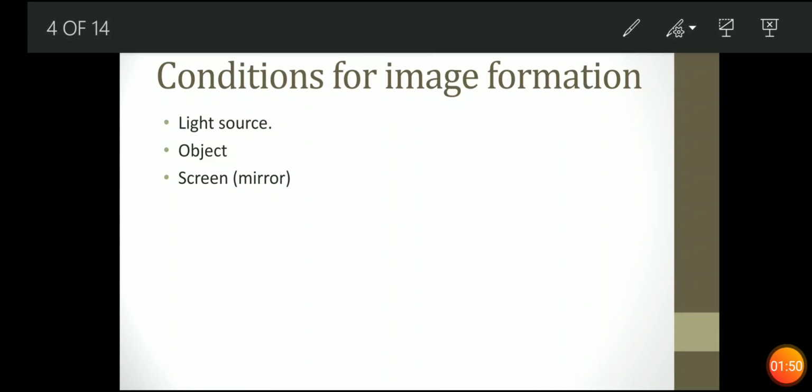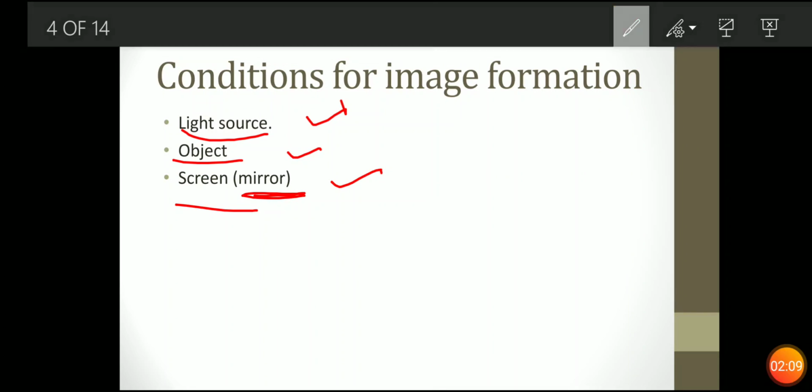Now what are the conditions for image formation? First is a light source, second is an object, and third is a screen. In a shadow, we have the screen as a floor, but in image formation we want the screen to be a mirror. The light source and the object were there, but here we want the screen as a mirror.